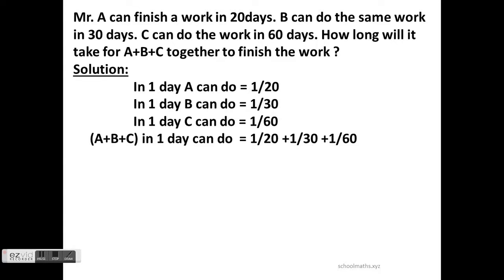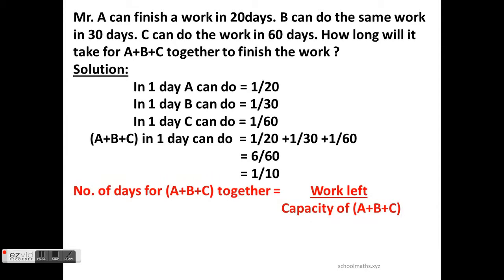Separately you will get the answer 6/60. Here we can simplify further. We can cut by 6. So the result is 1/10. Okay, this is for one day. Now, how long will it take? The number of days for A plus B plus C together to finish the job is given by the formula: work left by capacity of A plus B plus C. Work left is 1, full work.